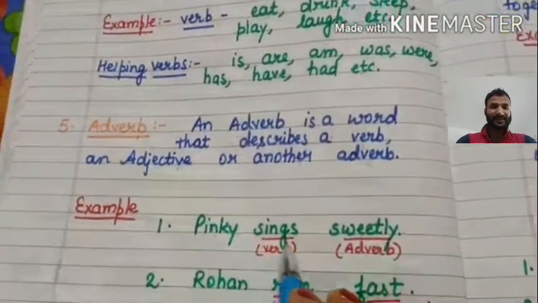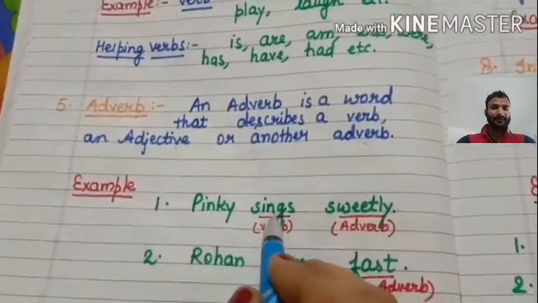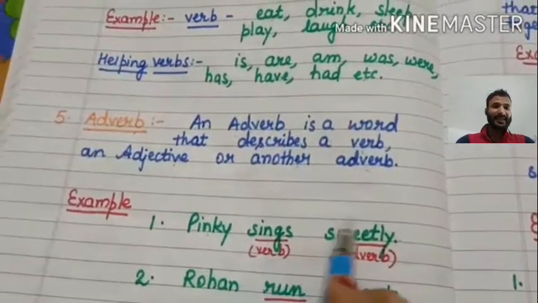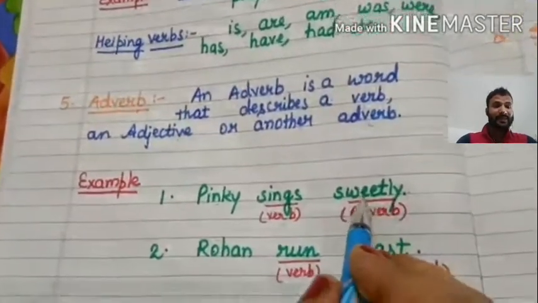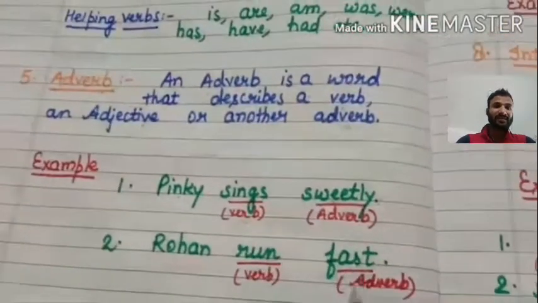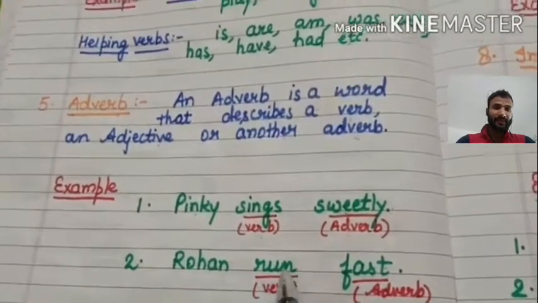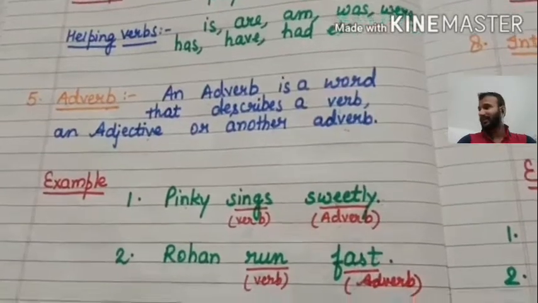If we talk about an example, Pinky sings sweetly. What is the verb in this sentence? Sing. Sing is a verb, but sweetly describes how she is singing. That is the adverb. Rohan runs fast. Run is the verb, but how he is running is told by the adverb, fast. He is running very fast.